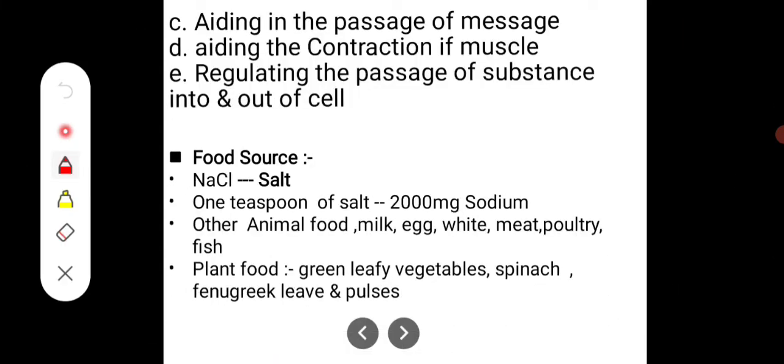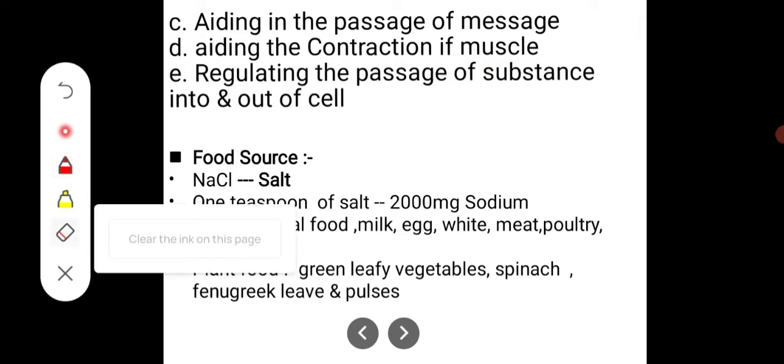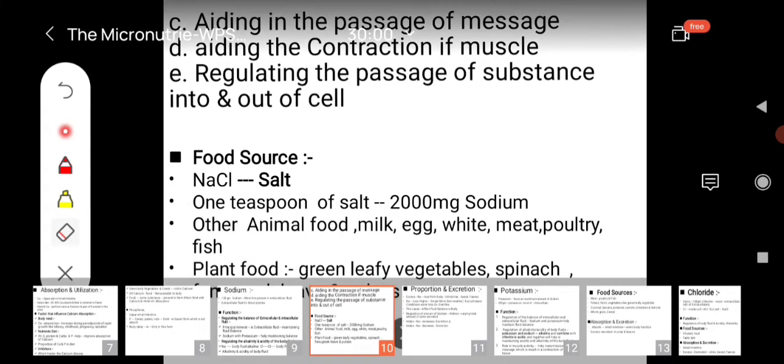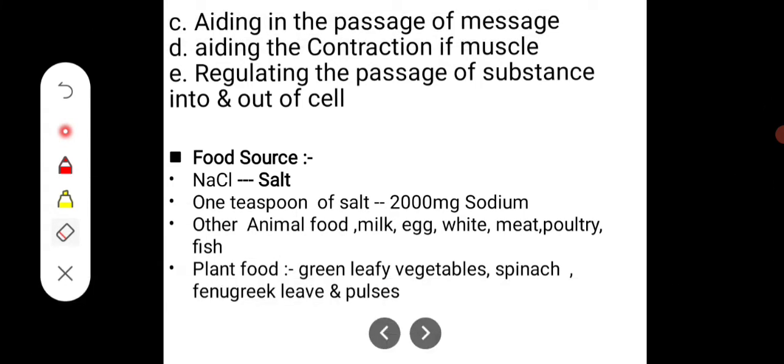Sodium also helps in the passage of messages, helps in the contraction of muscle, and regulates the passage of substances into and out of the cell, which we already discussed, the sodium-potassium pump. Then the food sources of sodium.